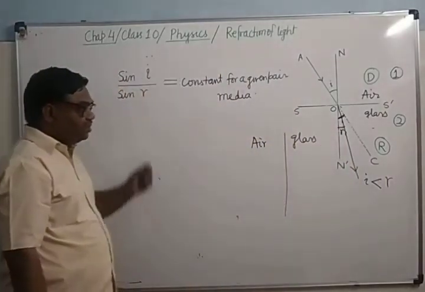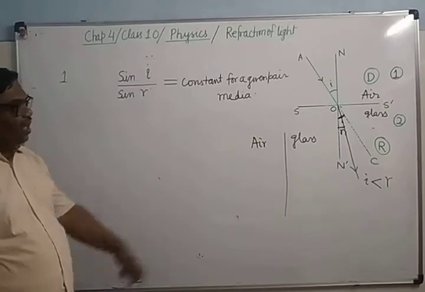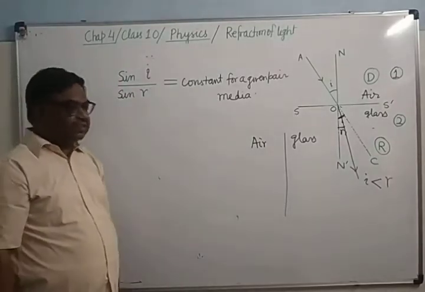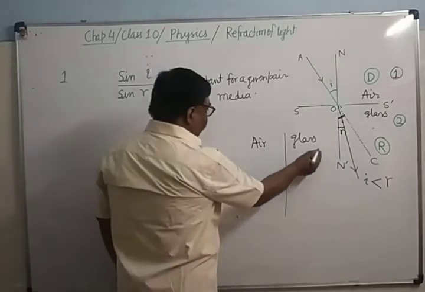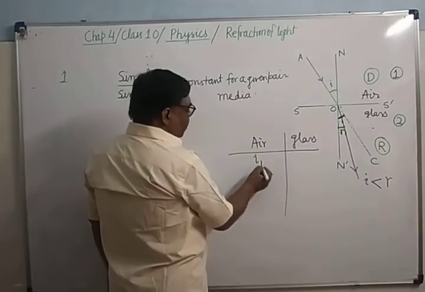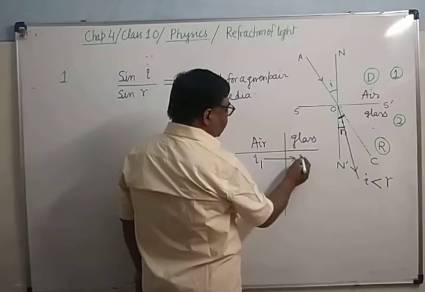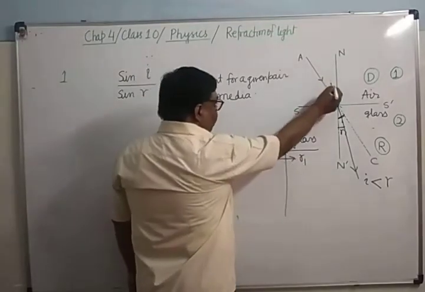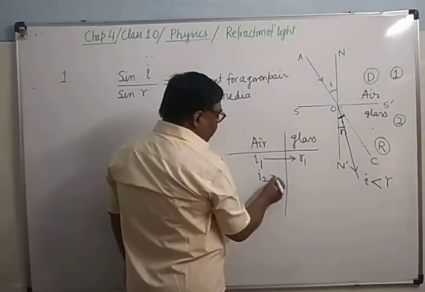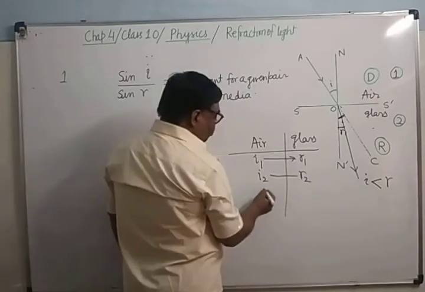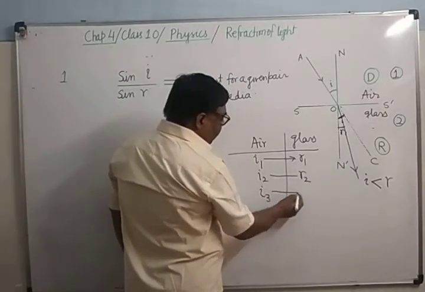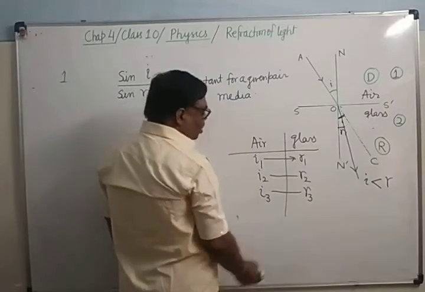Suppose a ray of light is going from air to glass, and for different angles of incidence in air, when the angle of incidence is I1, the angle of refraction comes out R1. When the angle of incidence is I2, the angle of refraction is R2. When I3, it is R3.